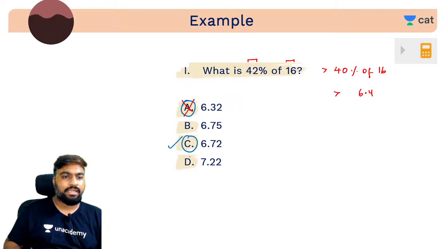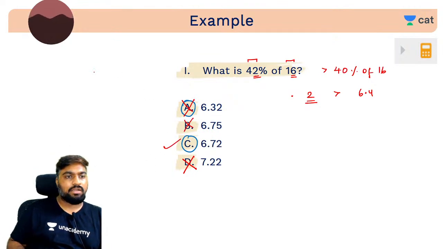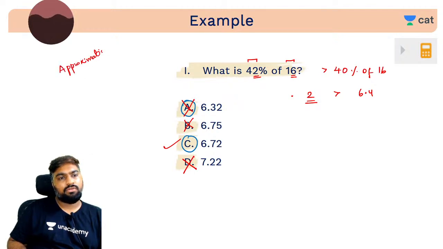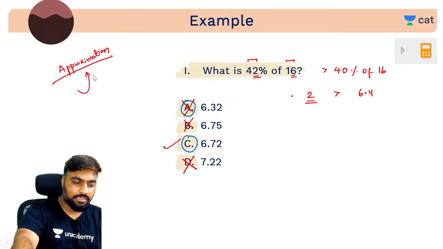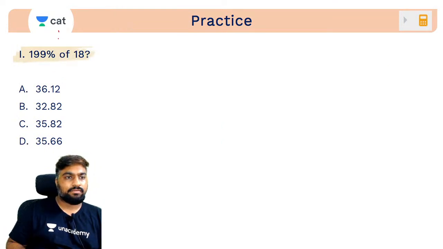That means I can eliminate A and I can eliminate D. Now between B and C I have to figure out still. Look at this. Last digit 2, last digit 6. When I multiply them, I will end up with something that ends with a 2. Correct? My last digit is going to be 2, not 5. So this is also out. Option C is our answer. This is called approximation. You approximate a given value, look at the answer choice, eliminate the ones that you think will not be your answer. That's it. Chalo, quickly answer this.